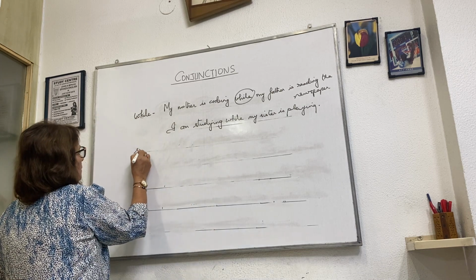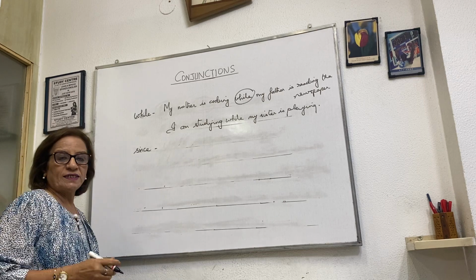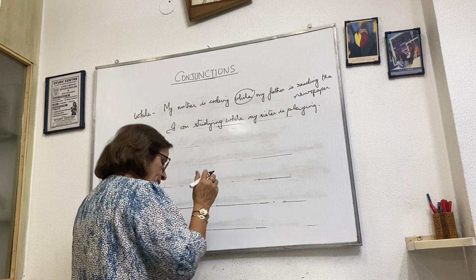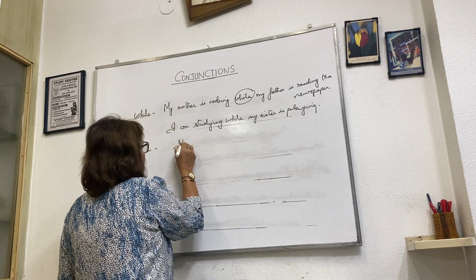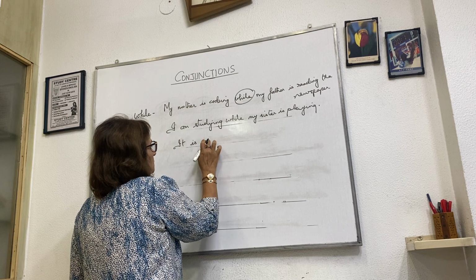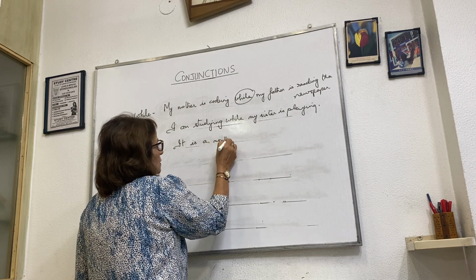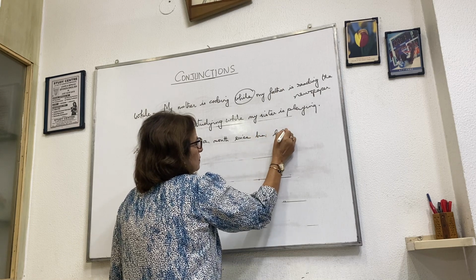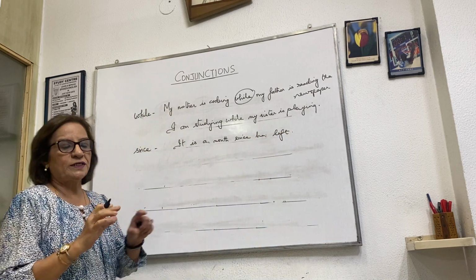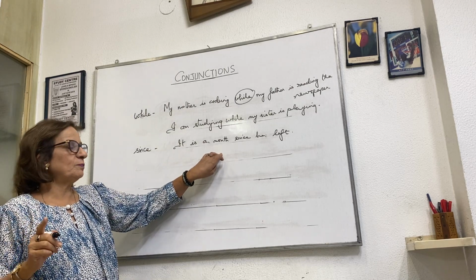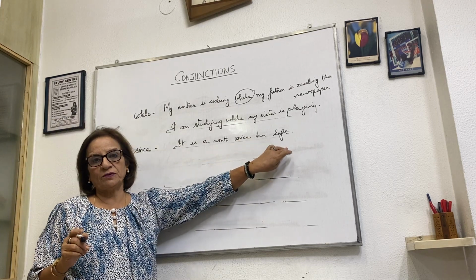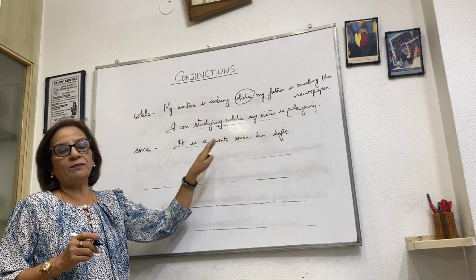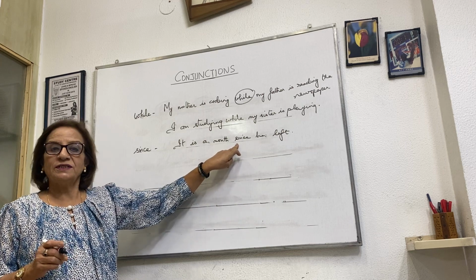Take the next one. Since. Now this word since can be used as a preposition and also as a conjunction. For example, I say, it is a month since he left. So always remember it joins. It is a month, one part of the sentence, he left, another part of the sentence. So it is a month since he left. It is joining both parts by the conjunction since.